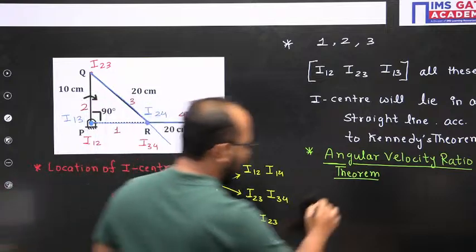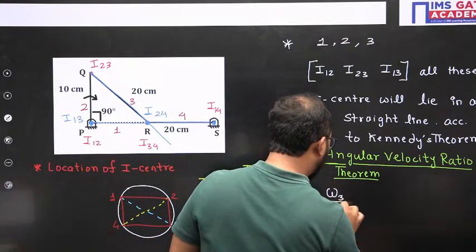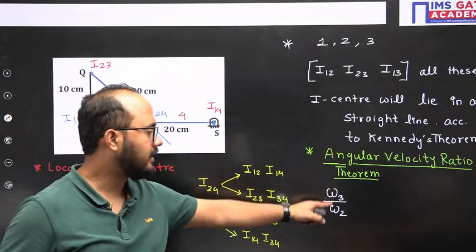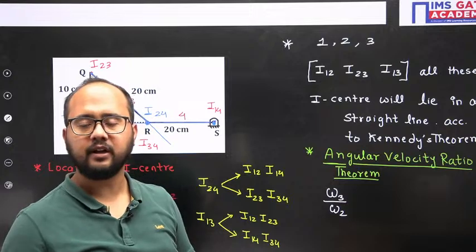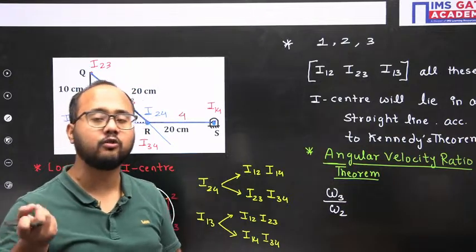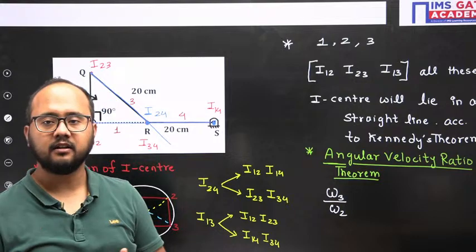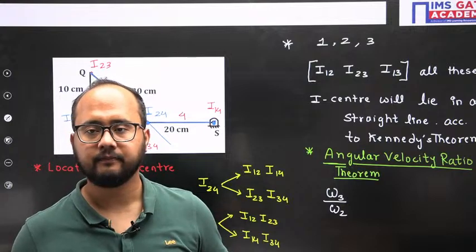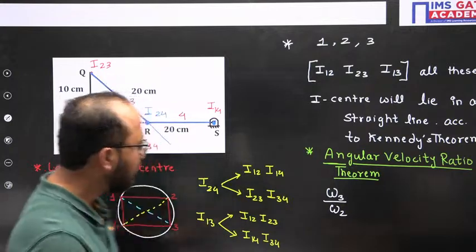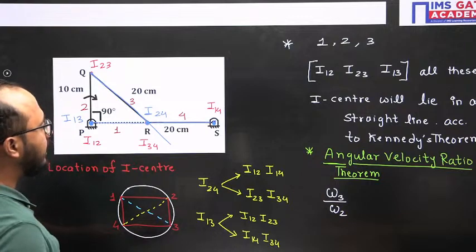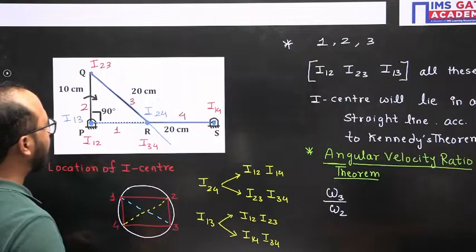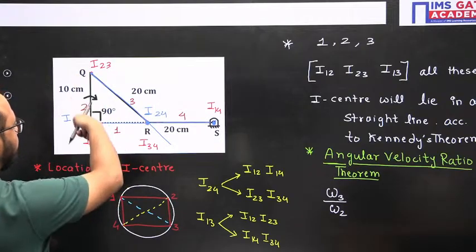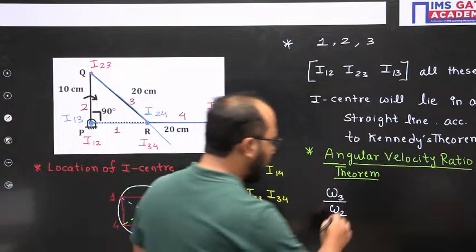QR is link 3. So omega 3 they are asking and omega 2 they have given. So let me write here omega 3 by omega 2 ratio. I can write omega 2 by omega 3, omega 3 by omega 4, or omega 2 by omega 4. Any two ratio I can write with the help of the angular velocity ratio theorem. Is that clear everyone? So omega 3 by omega 2. Omega 3 is what they are asking, QR, which I have mentioned as link number 3, and the fixed link is our link number 1. Now how will I write?